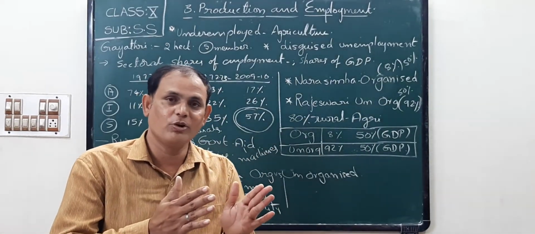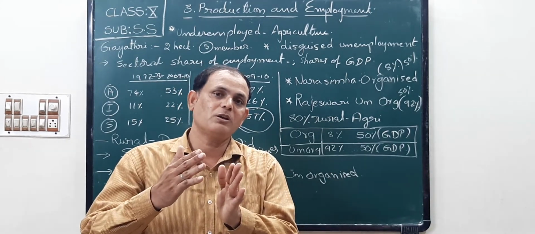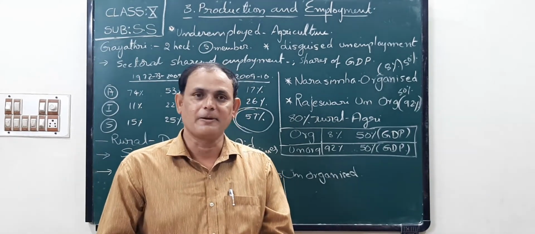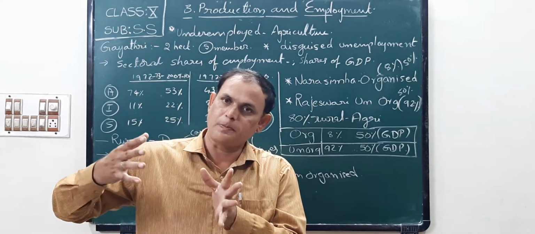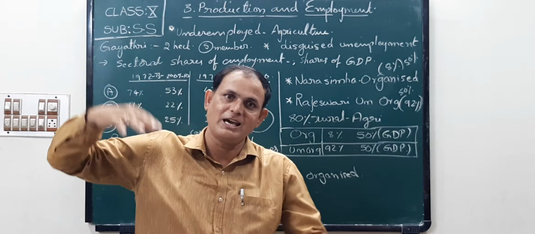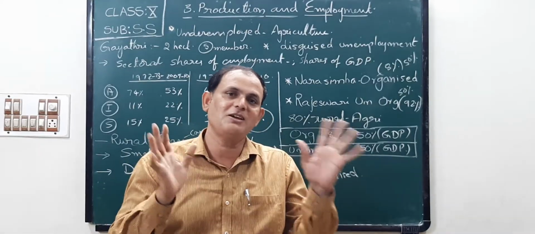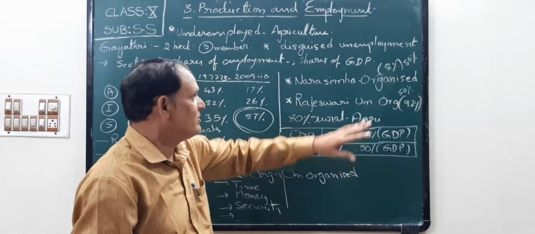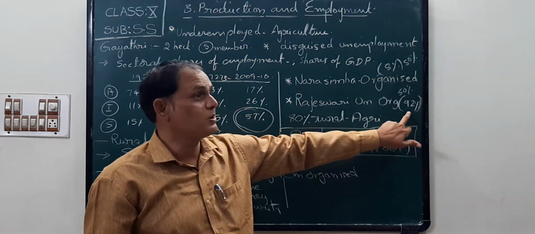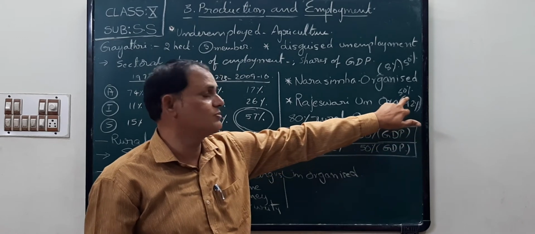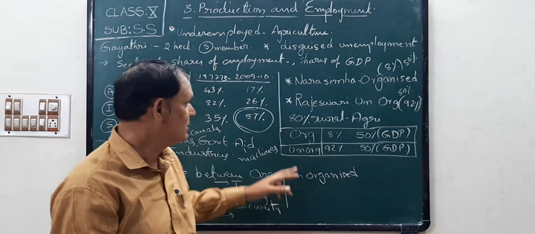Even though the unorganized sector workers' percentage is more than the organized sector, the production is the same. These 92% of people produce just 50%. Once you imagine, children.